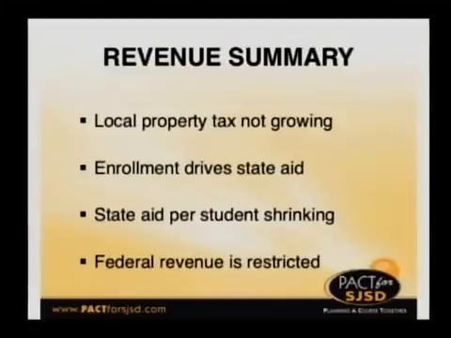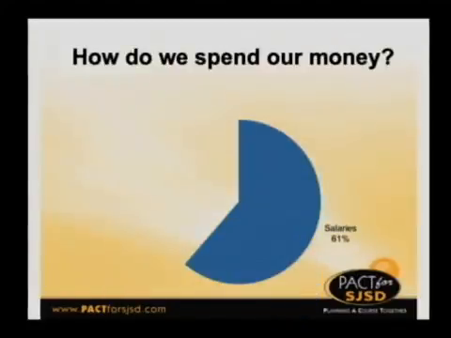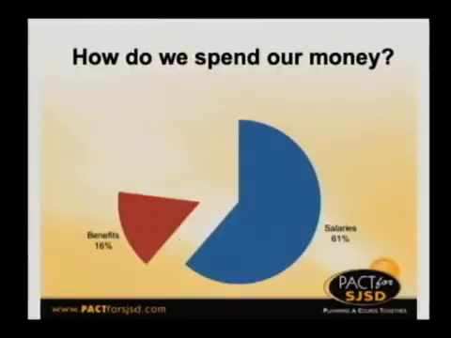So let's move on to expenditures. How do we spend our money? Well, we spend 61% on salaries and 16% on benefits. So you can see that's a huge chunk of that pie that we spend on our staff, which is really our most valuable asset. Those are the people who influence our students and are in front of them every day. So that's a good place to spend our money.